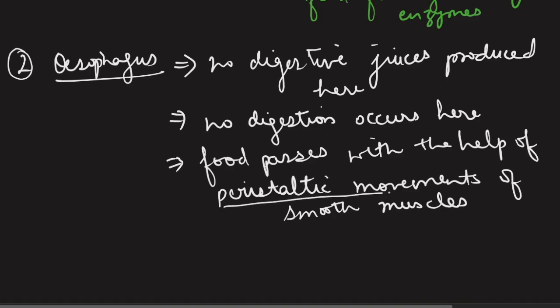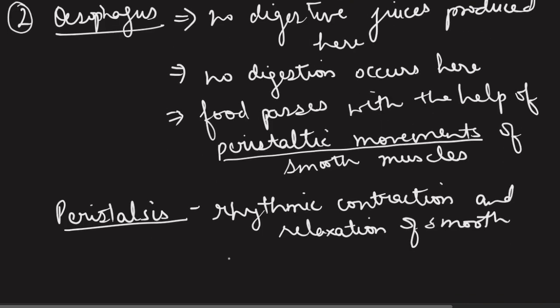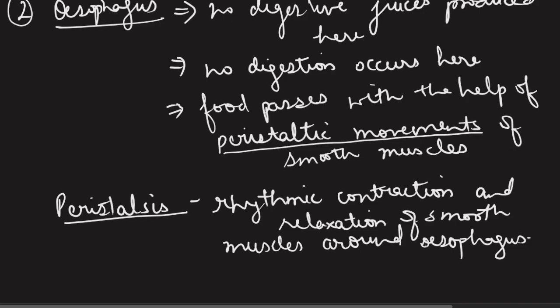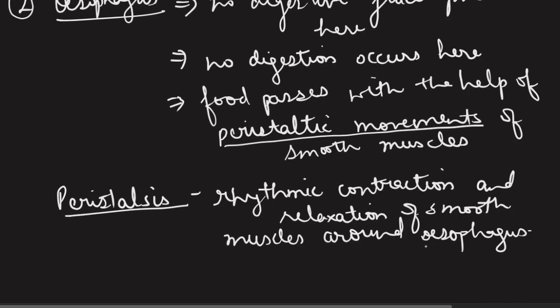What do we mean by peristaltic movements? They are the rhythmic contraction and relaxation of smooth muscles around esophagus. So smooth muscles, you must be knowing already, are the involuntary muscles. Their movement is not under our control. They move as per the signals from the brain. So peristalsis must be clear. It is the process with the help of which we are able to swallow something.